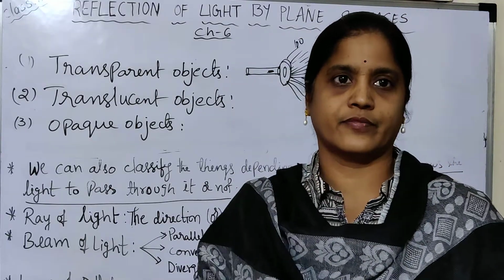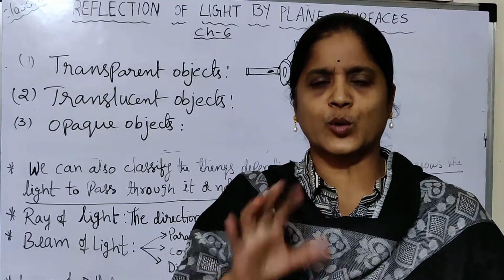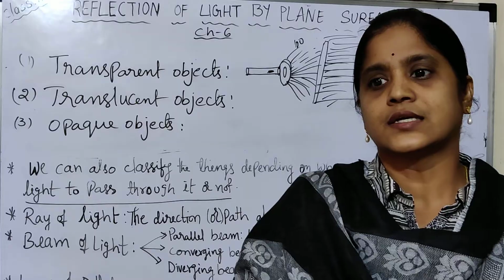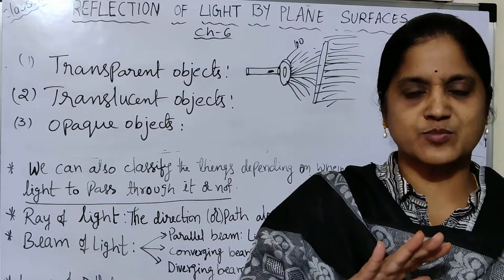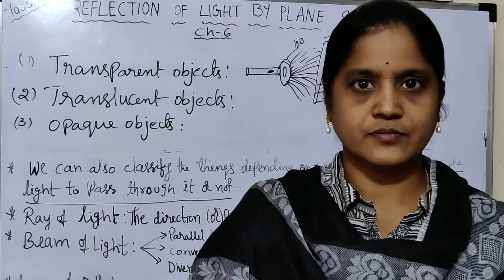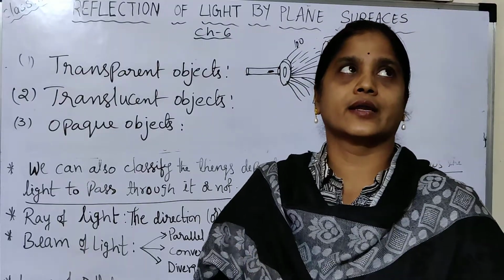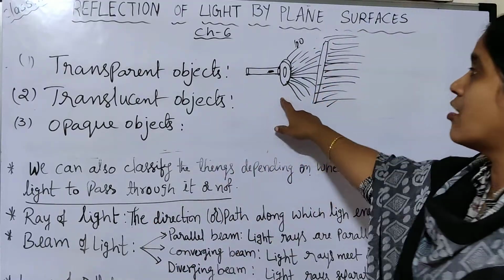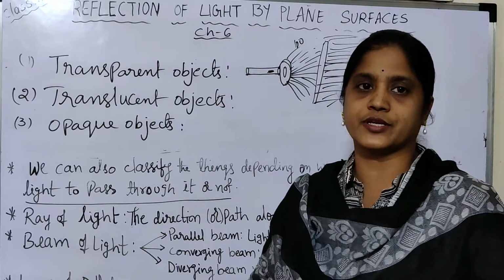Pure water, not impure water, crystal clear water, plain smooth glass, and some plastics. These are all examples of transparent objects.